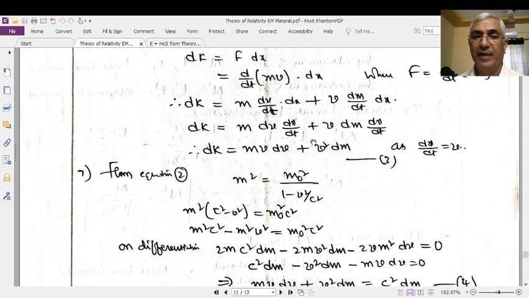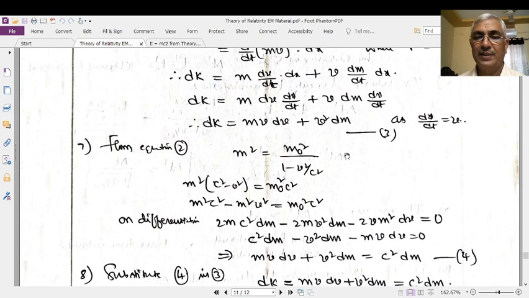Therefore, this becomes mv dv plus v square dm. This is the amount of kinetic energy acquired by the body because of its displacement through a small distance dx due to the application of the force.